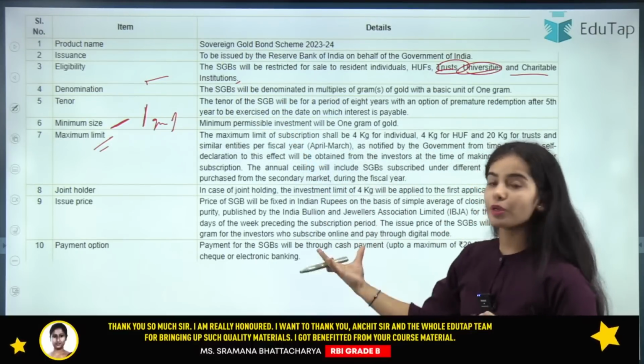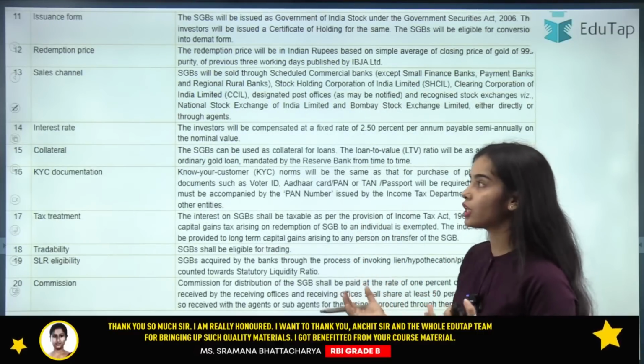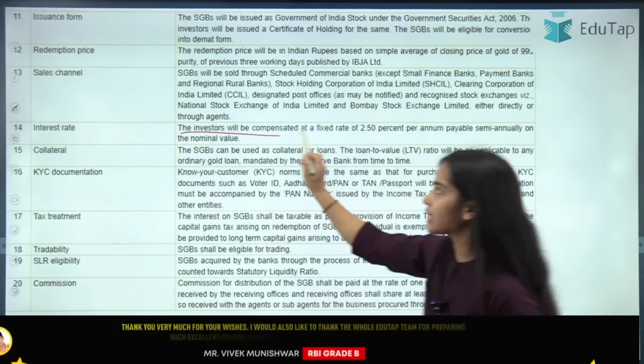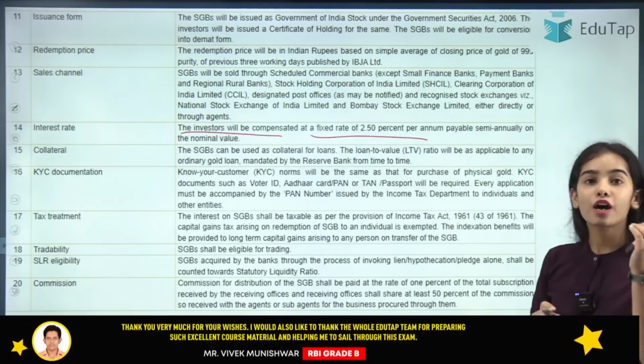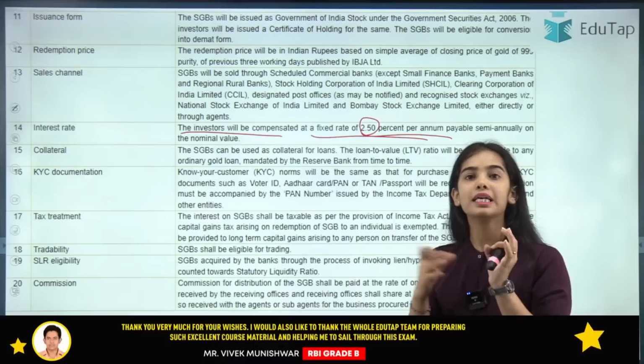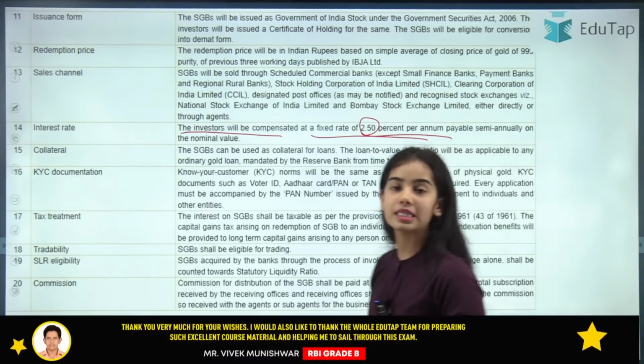Here I hope you know the details, and we have already discussed this in our session, so I'm not going to go further here. The interest rate, just remember that investors will be compensated at a fixed rate of 2.50% per annum, payable semi-annually. You can read it, and the PDF will be provided. You can see that also.